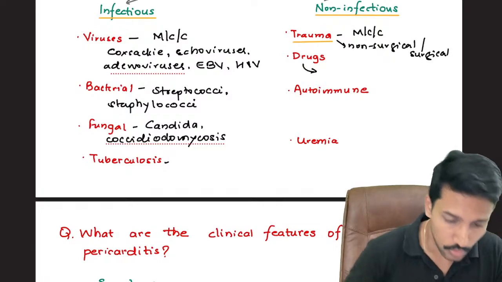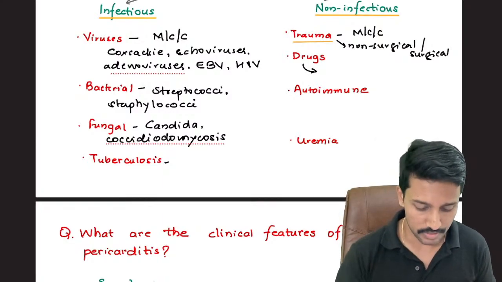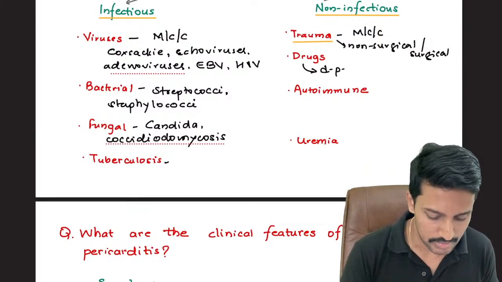Okay, drugs are also known to cause acute pericarditis, and when it comes to drugs, the first important drug I want you to remember is d-penicillamine.